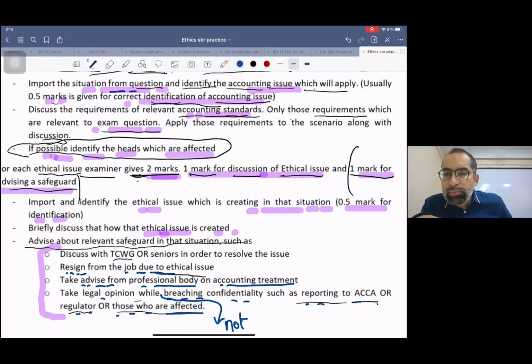So these are some of the famous safeguards which normally you have to write. If you see the exam kit of SBR, if you see the major past papers, these are the most famous safeguards which you write basically, right?